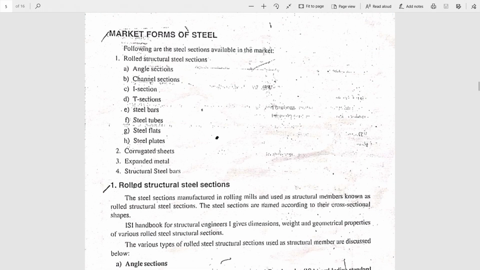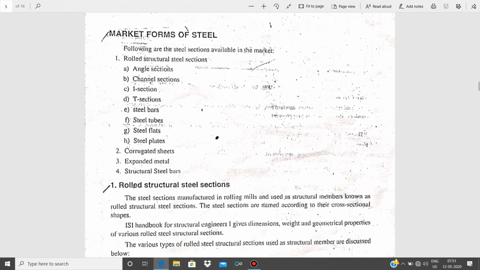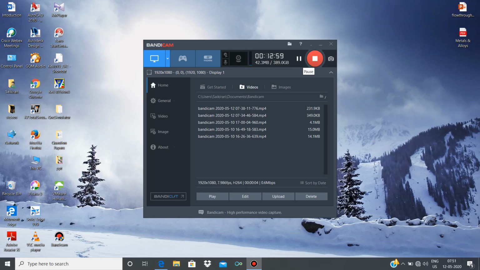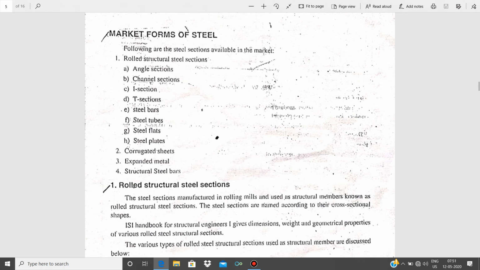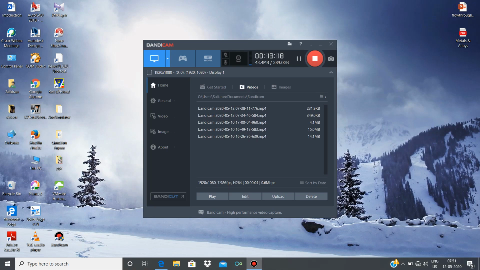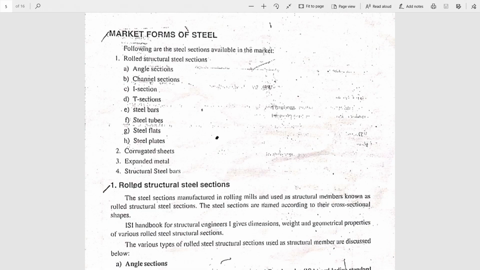Next, we move towards the market forms of mild steel. In the market, mild steel is available in which form? Let us see. Market forms of steel. Steel here means mild steel, not stainless steel. Steel is the technical word for iron.